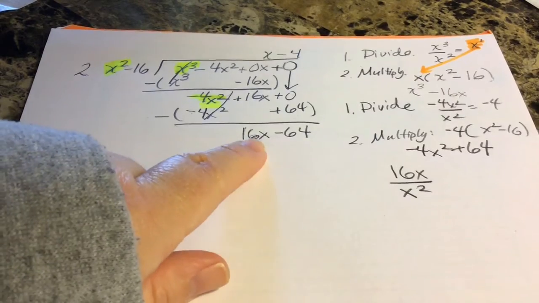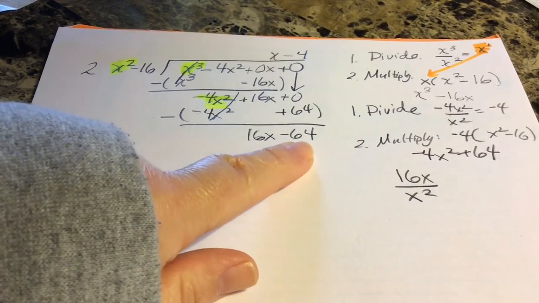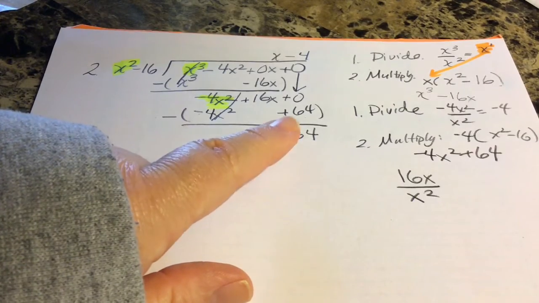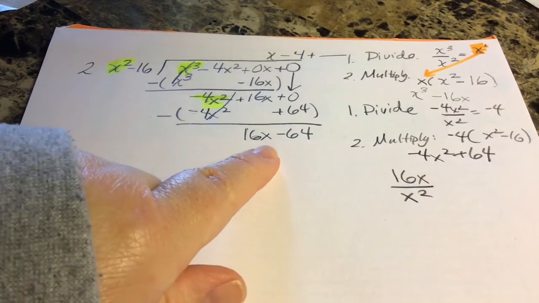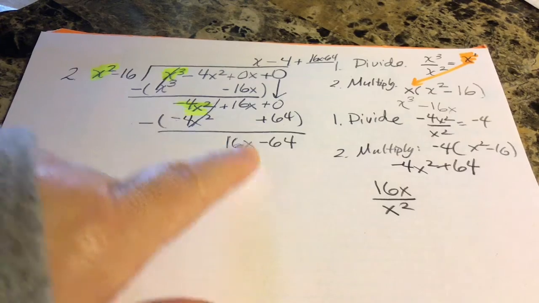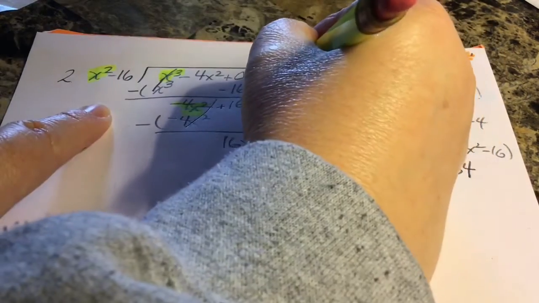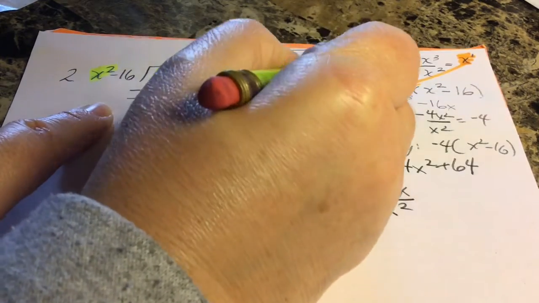Now, I don't know if this would yield a positive or a negative number, so I'm going to always put a plus sign when I have a polynomial as a remainder. So I'm going to put a plus sign and put a fraction bar. Remember, you put your remainder in the numerator, and then you put your divisor in the denominator. And that is my quotient.